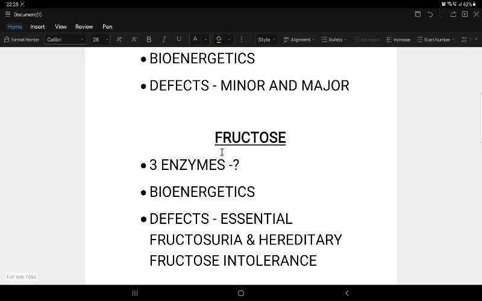When a question involves sucrose, they also mention fructose, because sucrose is a combination of glucose and fructose. So just keep that in mind, because sucrose is being asked in the questions too. Fructose, what is fructose?